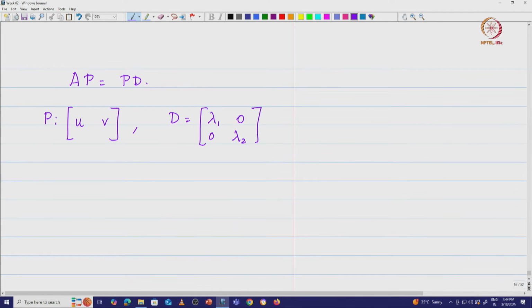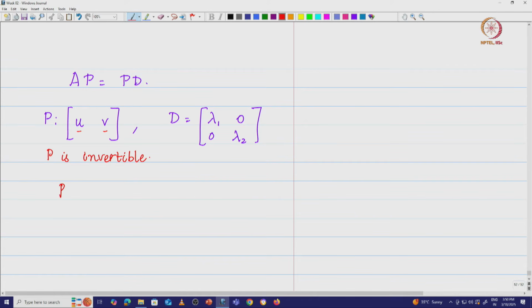So I have AP is equal to PD, and what is interesting is we see that u and v are 2 linearly independent vectors, therefore the rank of this matrix P is going to be 2, that means the column space associated with this matrix P is 2 dimensional. That means the matrix P is invertible, right. How is it invertible?